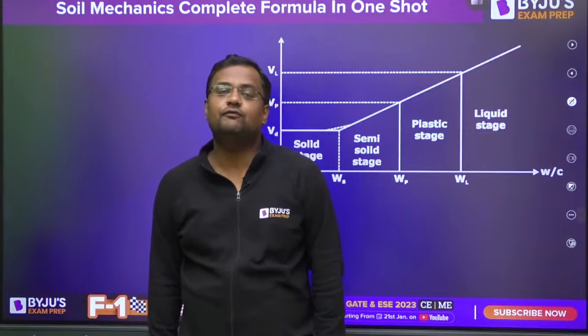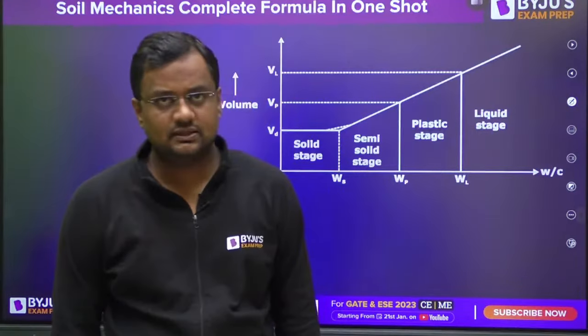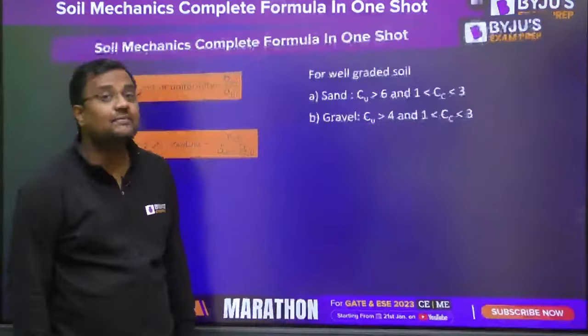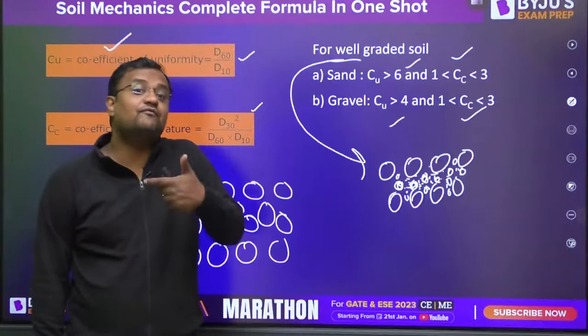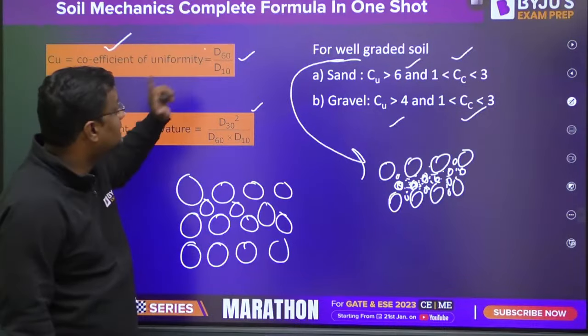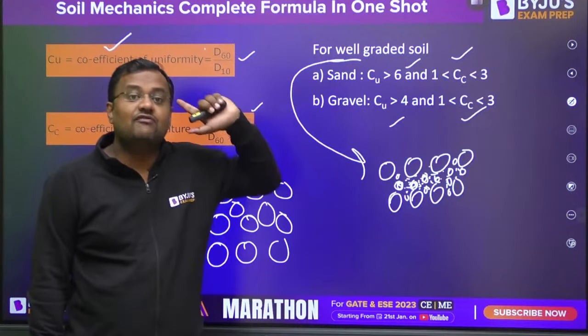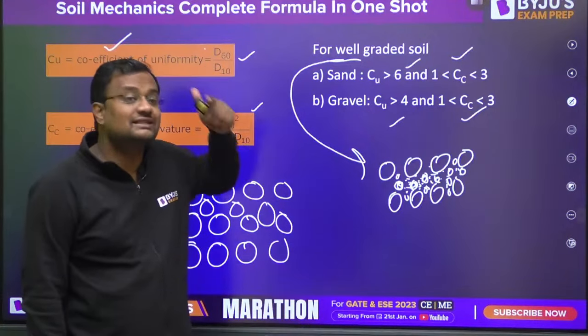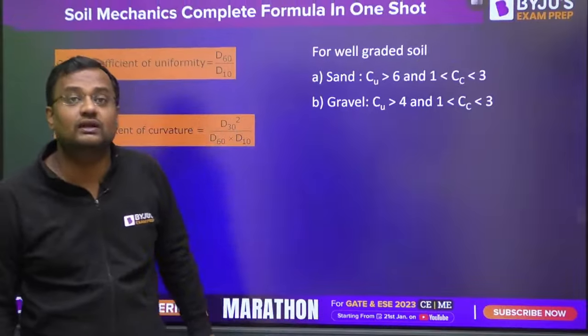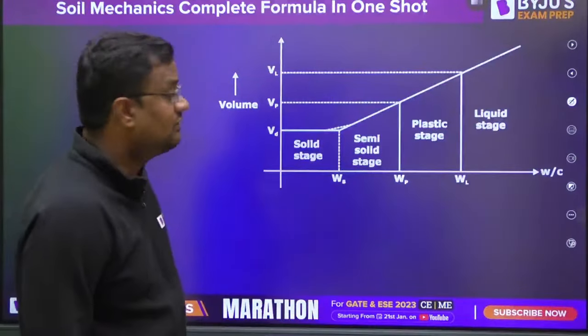For a perfectly uniformly graded soil, it means that everyone's diameter is the same. When every particle is the same, that means D60 and D10 both are the same. When every particle is same, D60, D30, all sizes are same. So D60, D10 both are same, so it will be 1. Have you got it?